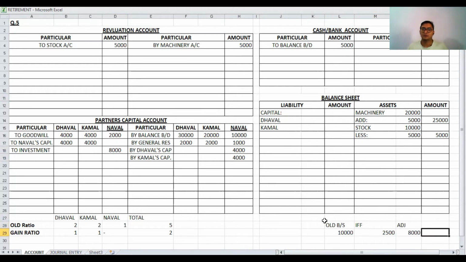So old balance sheet 10,000 minus investment fluctuation fund 2,500 minus as per adjustment 8,000. Now here the answer is negative and the balance is 500. So now this 500 is credited to partners' capital account by investment fluctuation fund.